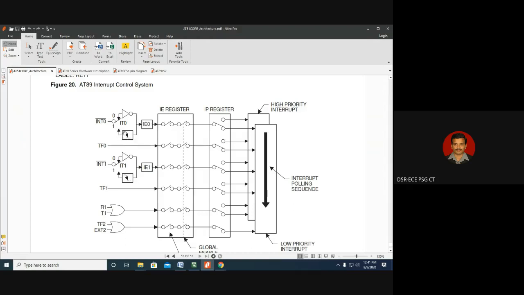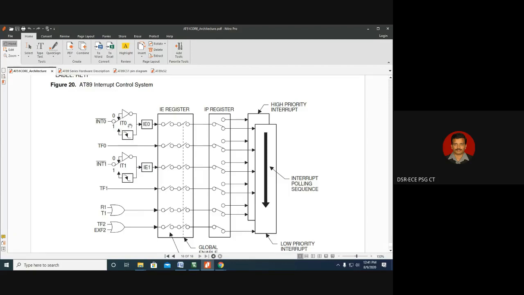Among these two, only the falling edge interrupt can be supported by 8051. As you see on the screen, falling edge interrupt alone 8051 can support. 8051 cannot support rising edge interrupt. But the way falling edge interrupt works, rising edge interrupt will also work in a similar way. Let us see how to enable this falling edge interrupt.